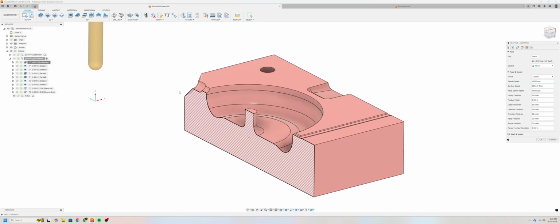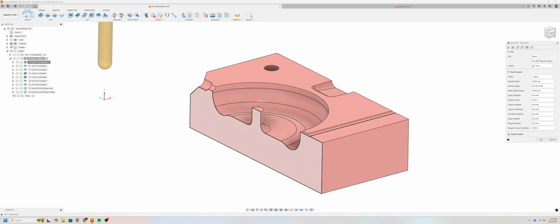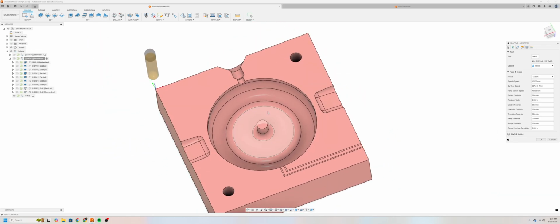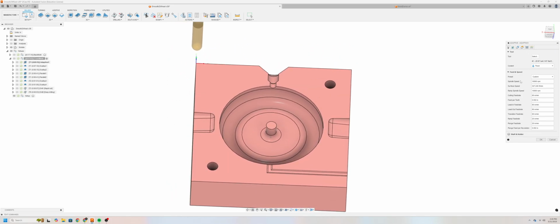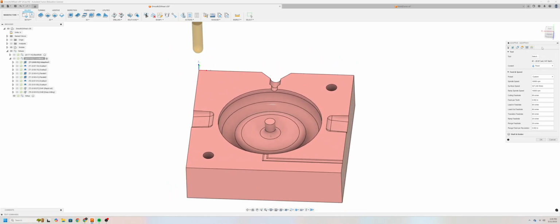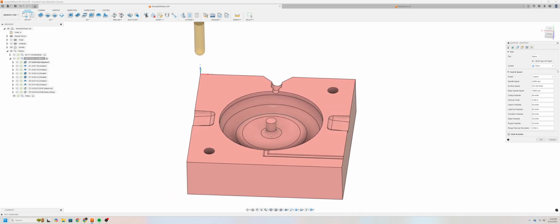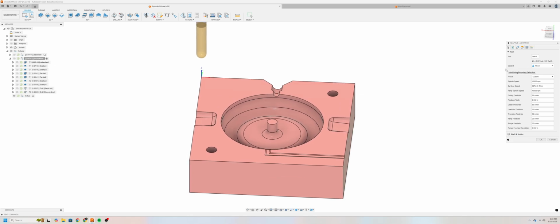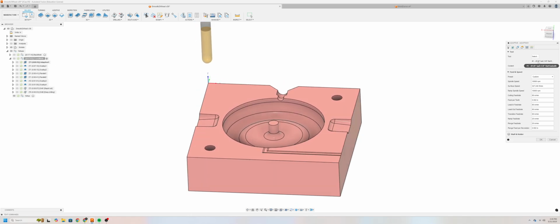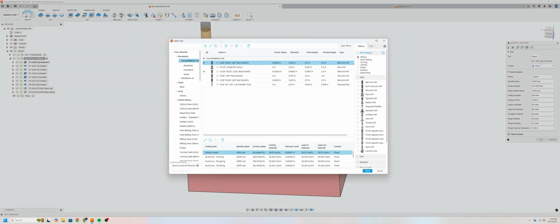When you first open up the operation, and I'll close this analysis so I can have the full model here, you'll be greeted with a window on the right hand side. Most of these feeds and speeds are going to be the default values, which will change later. But for the time being, we'll want to select our tool. Right now, I have tool number 1, the 1/8 inch ball end mill selected, but for you, it'll probably be blank. So we'll click select and we'll get a new window pop up.